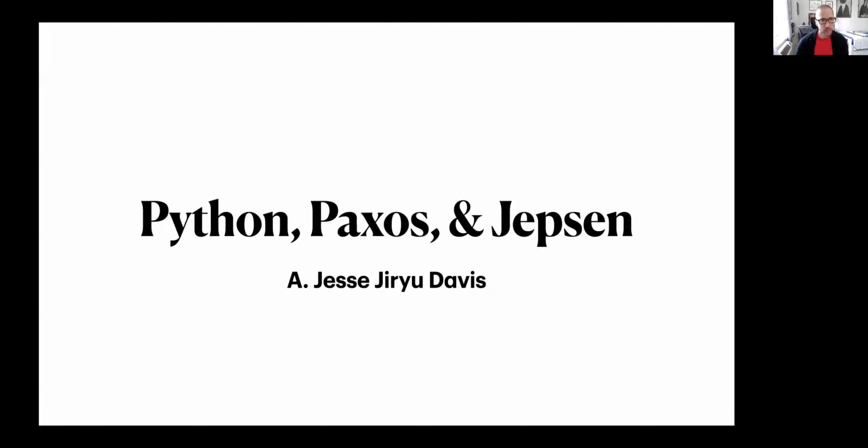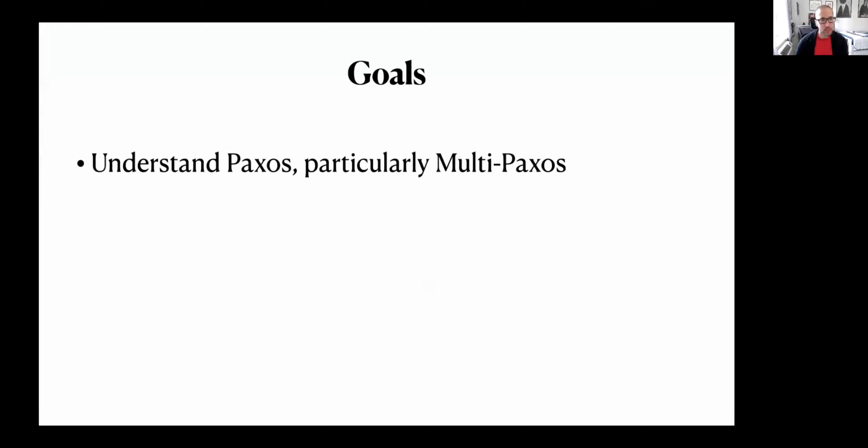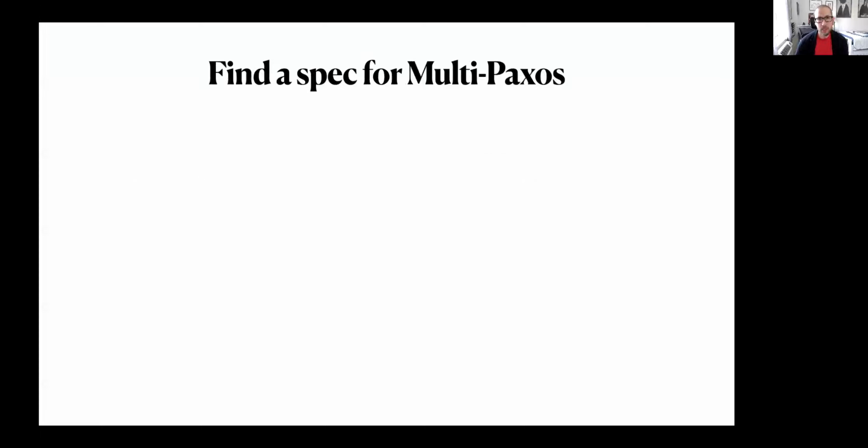My Skunkworks was about Python, Paxos, and Jepsen. My goals were to understand Paxos, particularly Multi-Paxos, and to play around with Jepsen. So the first problem was to actually find a spec for Multi-Paxos.